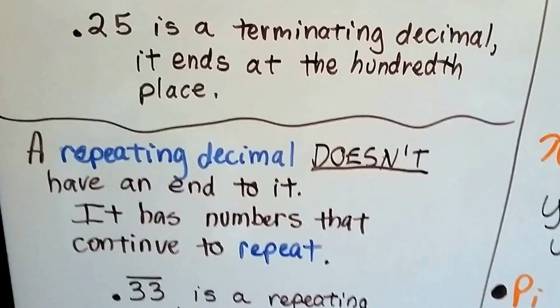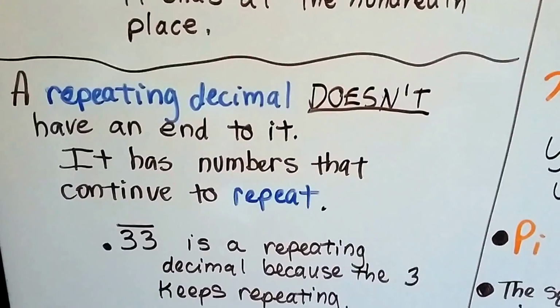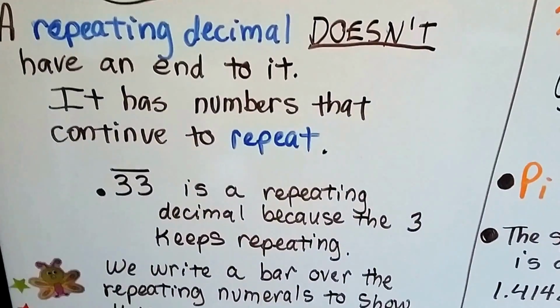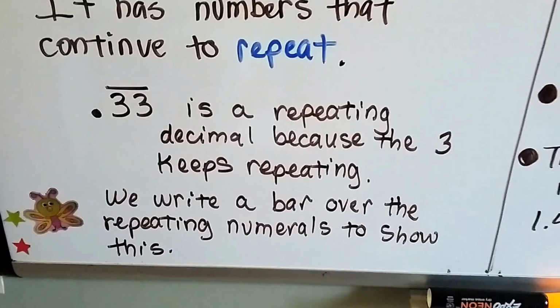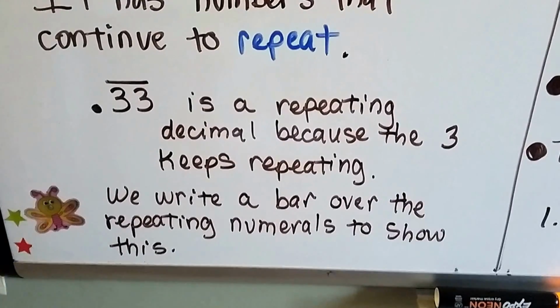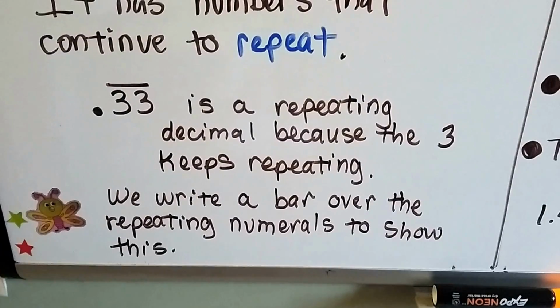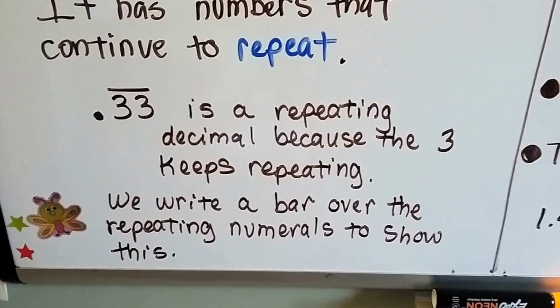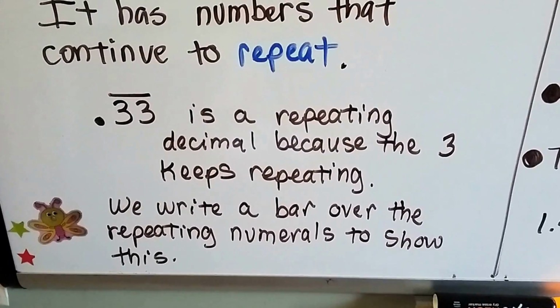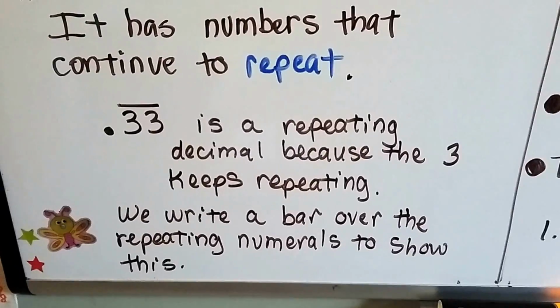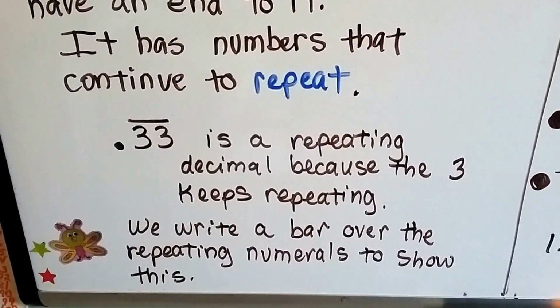A repeating decimal doesn't have an end to it. It has numbers that continue to repeat over and over and over again. 0.33 is 1/3 written as a decimal. It's a repeating decimal because the 3 keeps repeating. We write a bar over the repeating numerals to show this. That way when people see it, they know that the 3 is going to continue on and on.